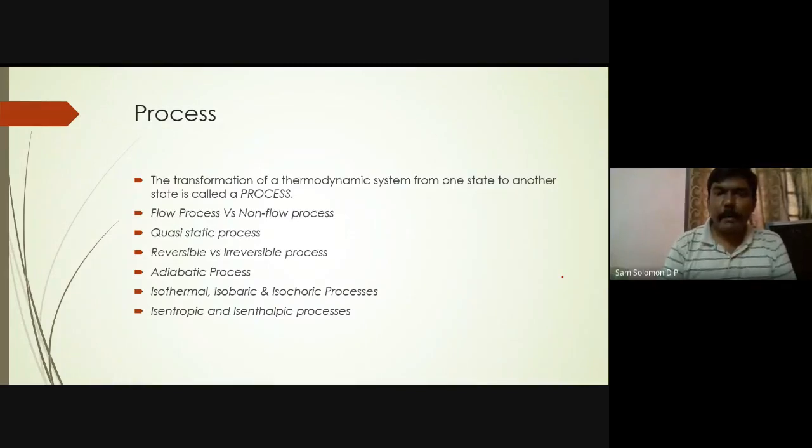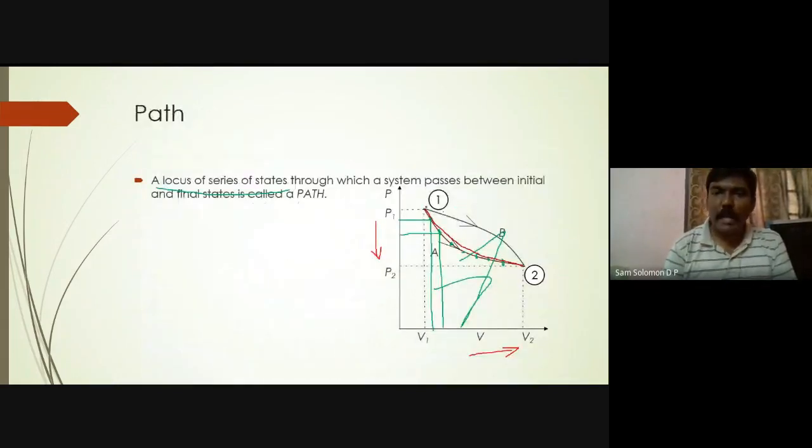So if you are able to transform from one state to another state, that is called a process. If the state of the system can change from one condition to another condition, a simple example can be heating of water. Initially it was at room temperature. When I supplied heat to it, its temperature rose to 100 degrees centigrade. So from 30 degrees centigrade to 100 degrees centigrade, that is a process.